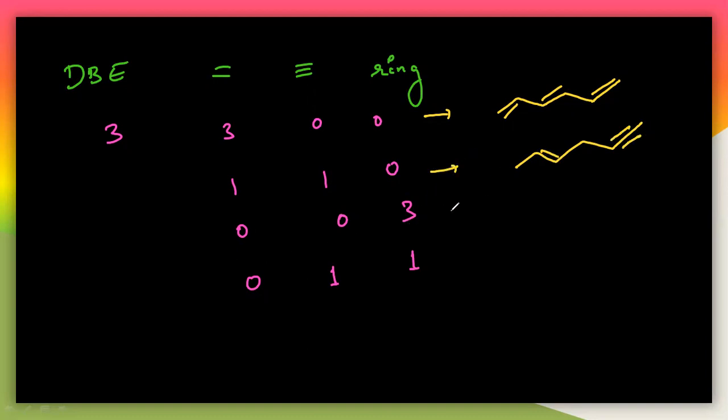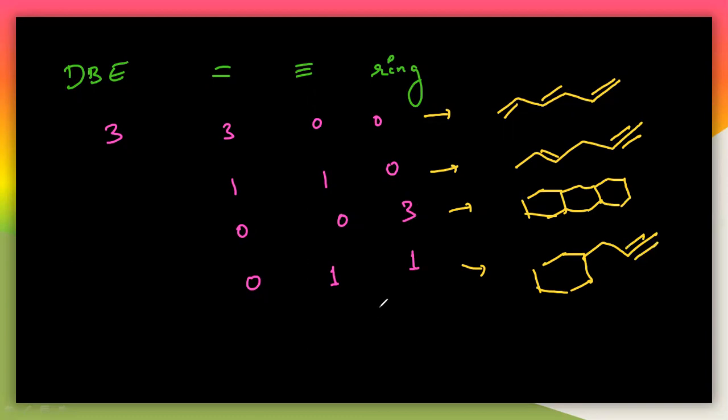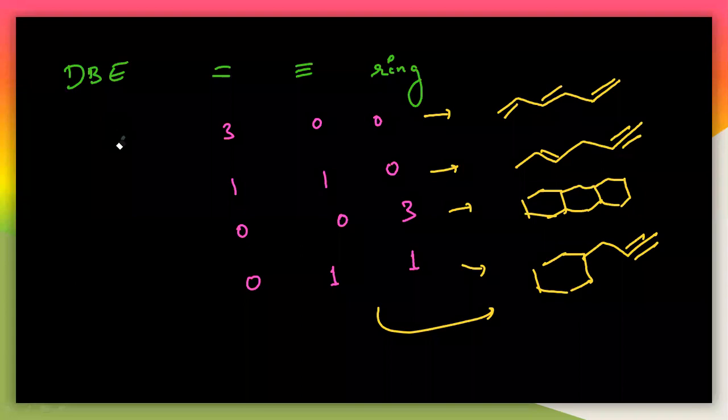And you can take 3 rings are there. So that means you can take like this. So 3 rings are there. So here, see here, there is 1 ring and 1 triple bond is there. So that means 1 ring is there and there is a triple bond here. So see this, you can draw the structure like this by using this double bond equivalence here. So if the double bond equivalence is 4, so let us take if the double bond equivalence is 4.